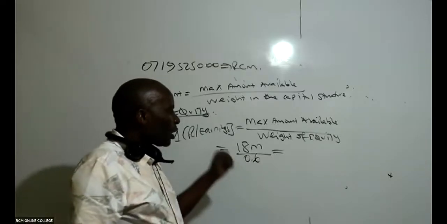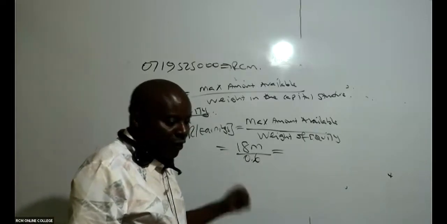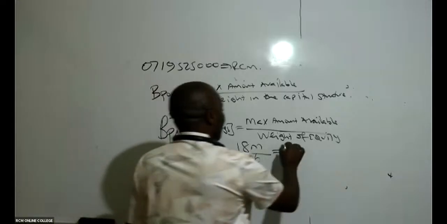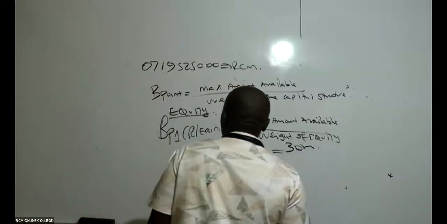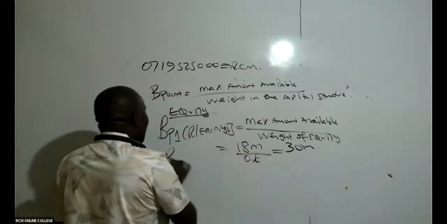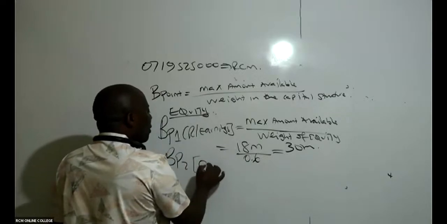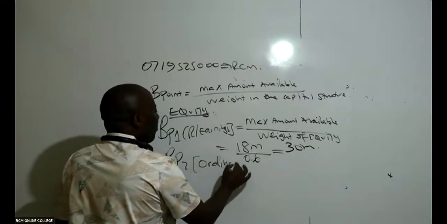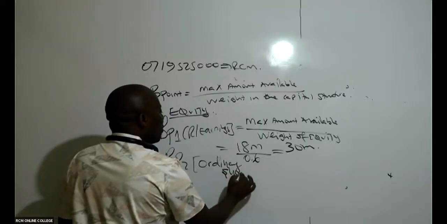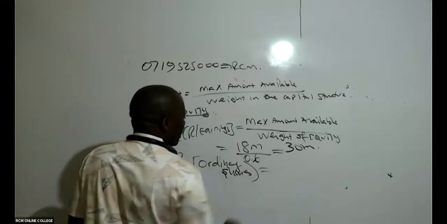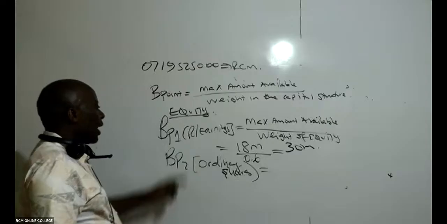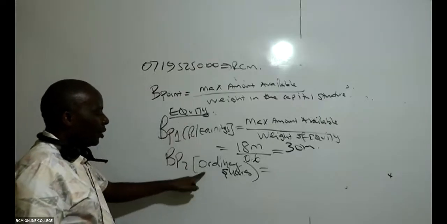We are almost finishing. Just 5 minutes, we finish. So this is giving me 30 million. Thank you so much. Then we shall come and get breakpoint 2 for ordinary shares. Under equity, we have retained earnings and ordinary shares.